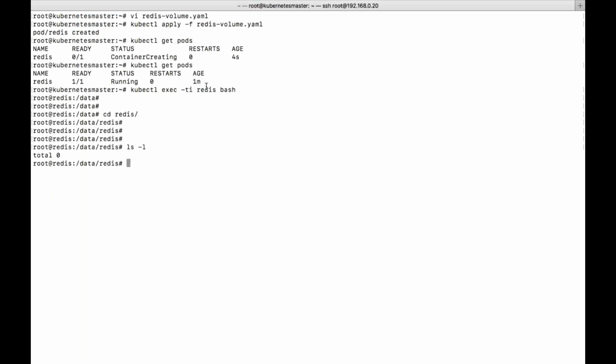So now let's create some files. Let's say touch file, and create some random files. Totally it will create five files here.